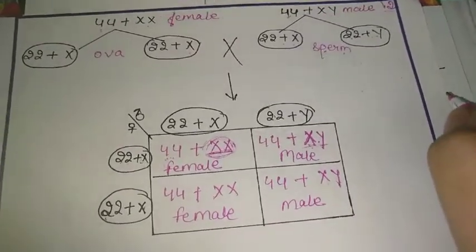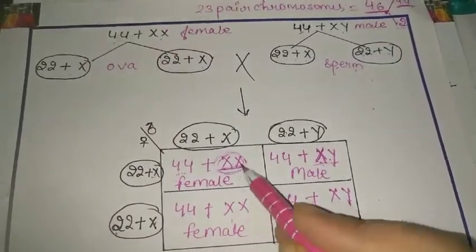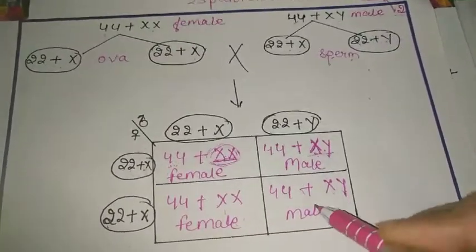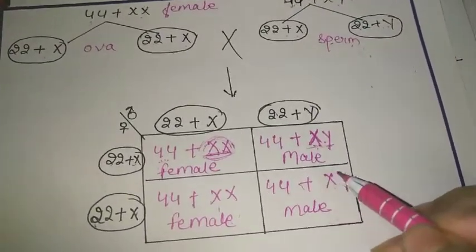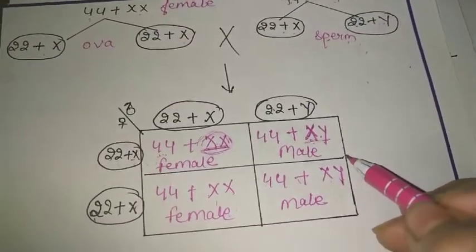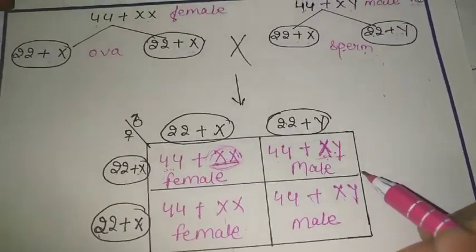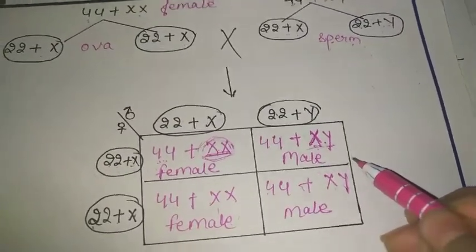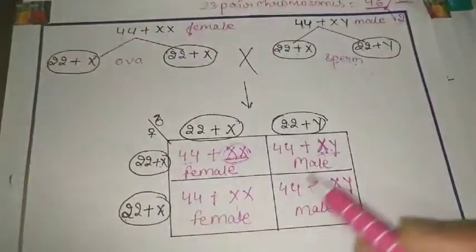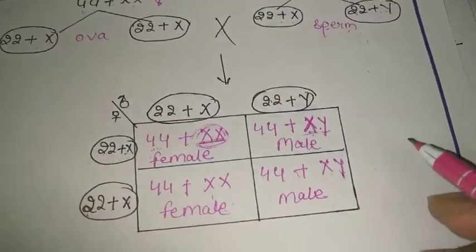Clear? Here you are watching that 50% females and 50% males are formed. So we can say that the chance of having a female as well as the chance of having a male is 50-50%. So women should not be blamed for the sex of a child. This was all about sex determination in humans. This is only the one type which I have told you.